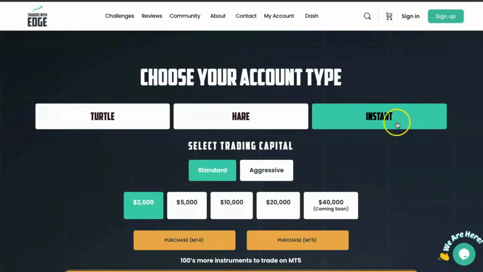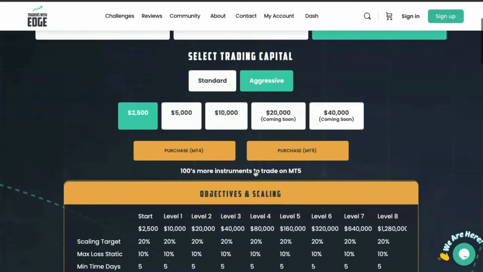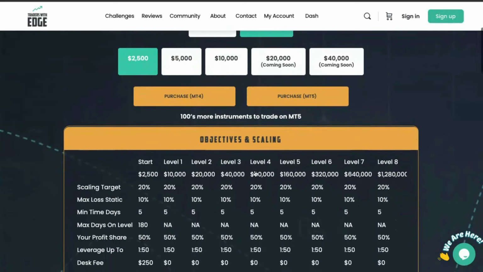So you'll notice that we're over here on the Instant tab. We've also got a hare, which is a 2-phase challenge, and a turtle, which is a 1-phase challenge. You can select between standard and aggressive, and the differences between the standard and aggressive are a couple things.